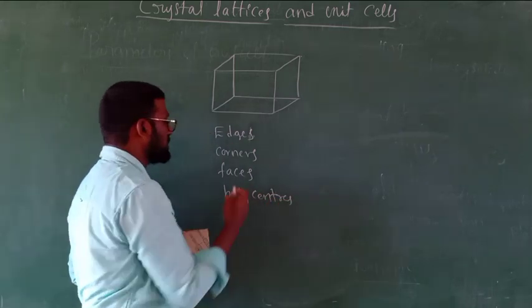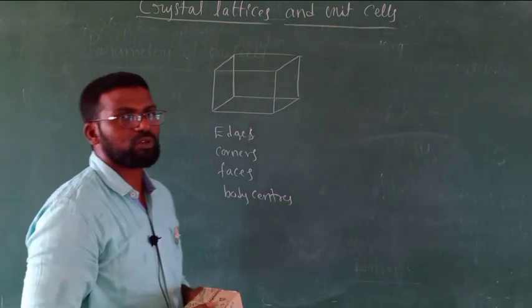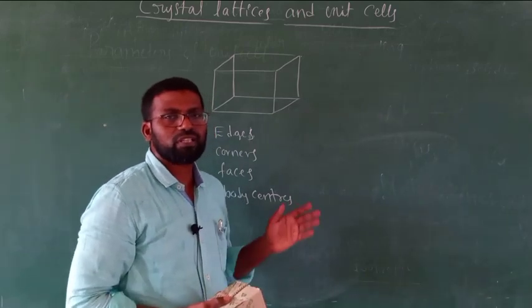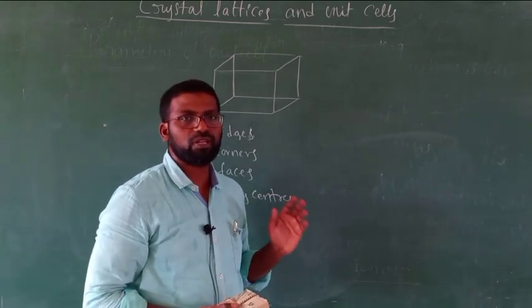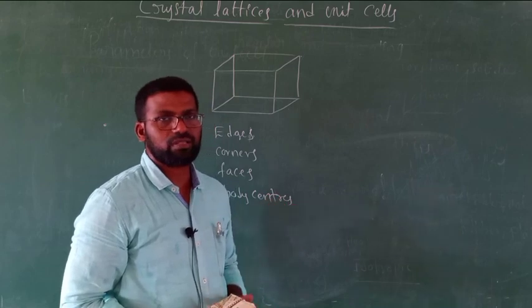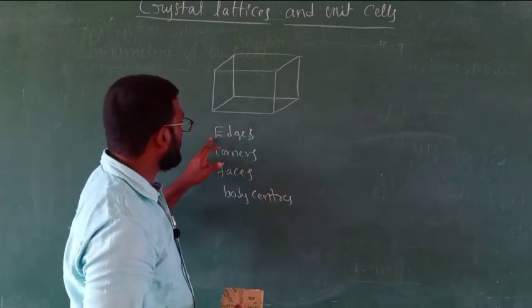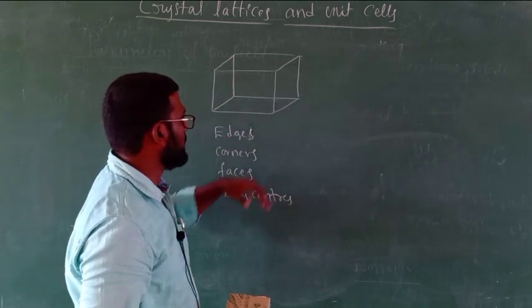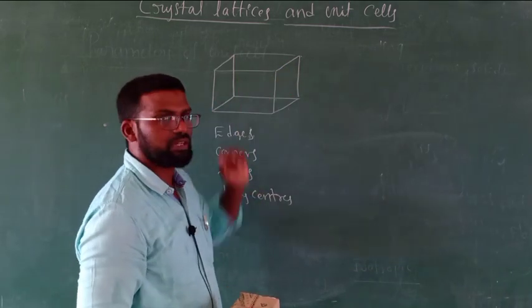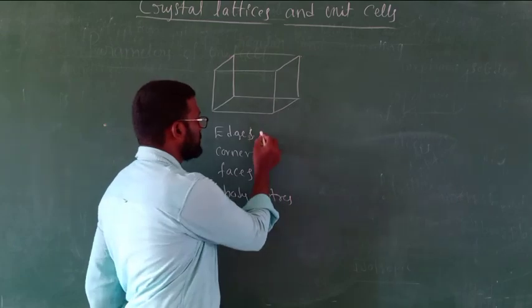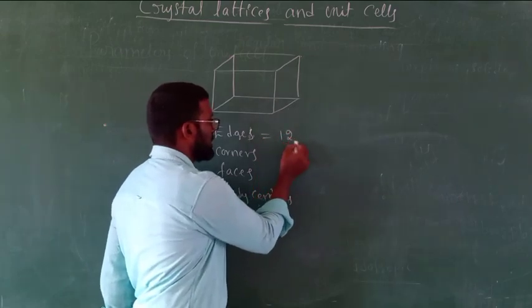These are the things we should know before going to discuss the 3 types of unit cells: simple cubic, face centered, and body centered unit cells. Let's try to understand how many edges will be there. Just a few minutes back we counted the number of edges. How many edges did we get? A total of 12 edges.